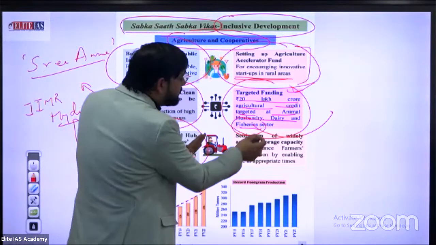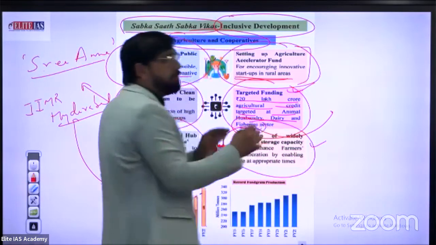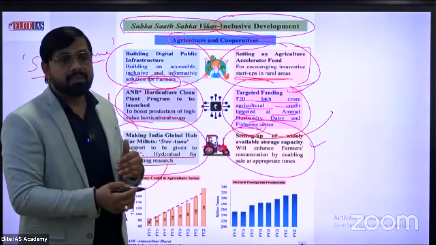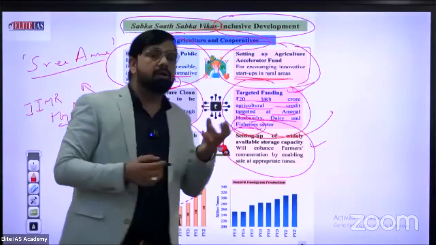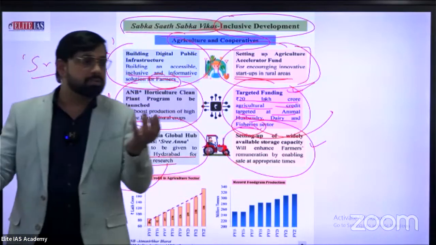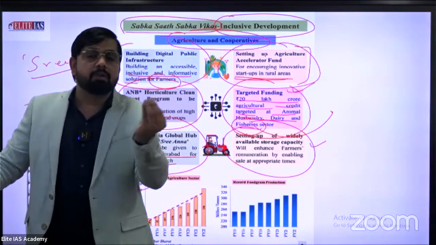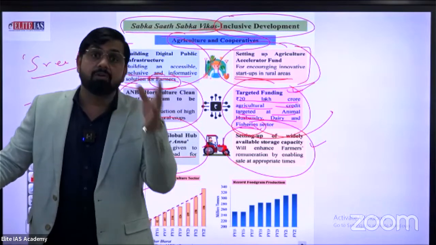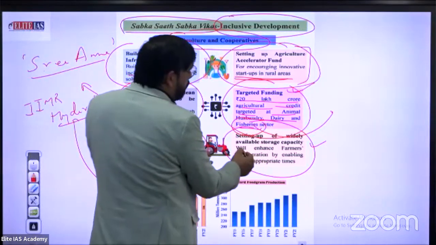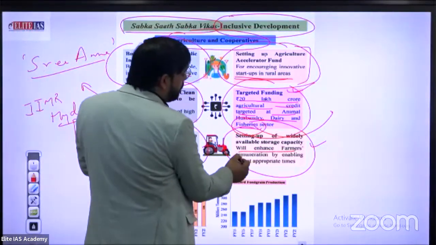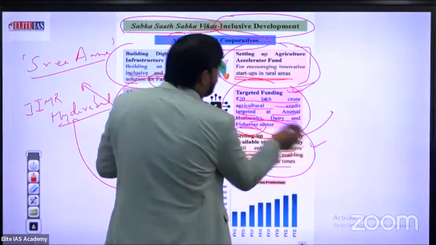What's the next thing? Setting up of widely available storage capacity. Here we are talking about warehousing. Our government also plans to establish warehouses nearby, block wise or beer wise. This is also an upcoming plan of the government. Why? To set up available storage. Why? It will enhance farmers' remuneration by enabling sale at the appropriate time.